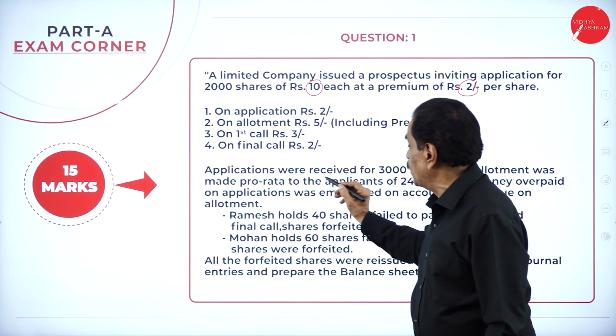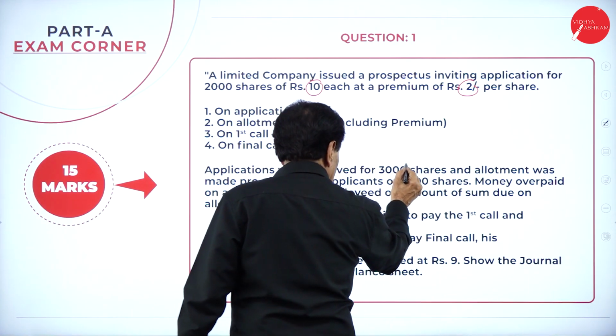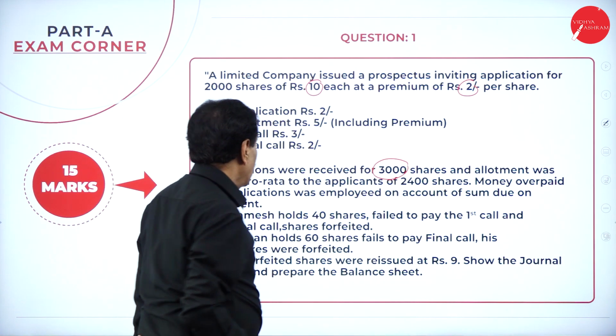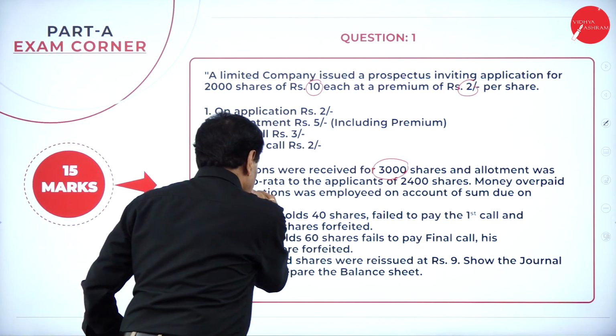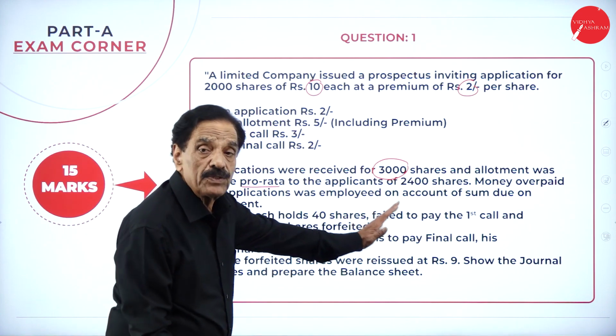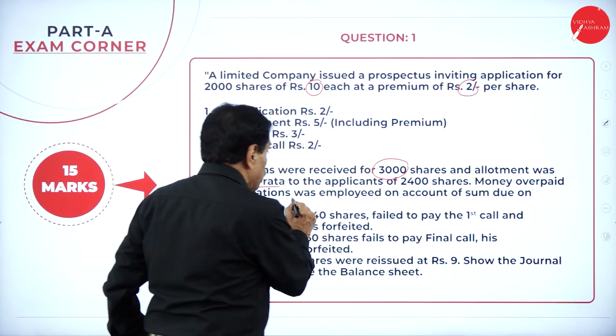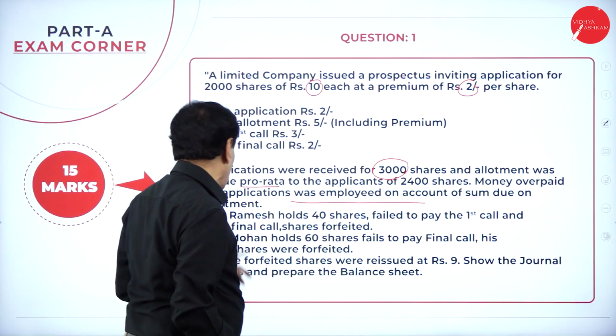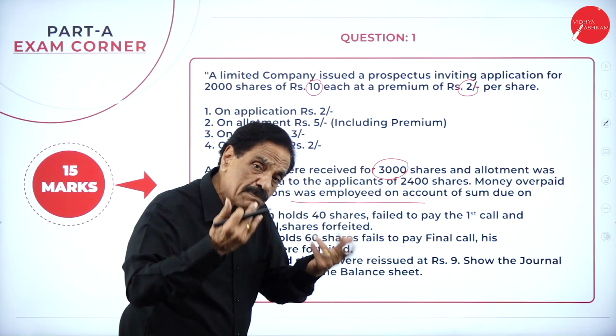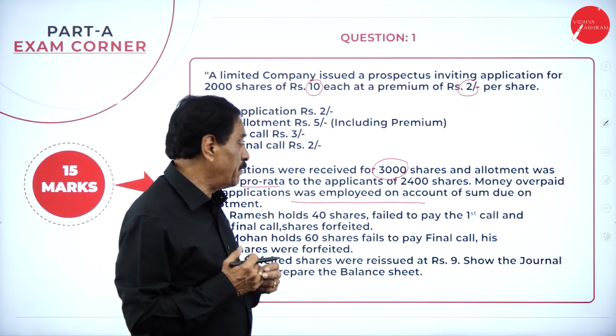Applications were received for 3,000 shares and allotment was made pro rata to the applicants of 2,400 shares. Money overpaid on application was adjusted towards the sum due on allotment. Whatever the excess money comes, that is adjusted to allotment.